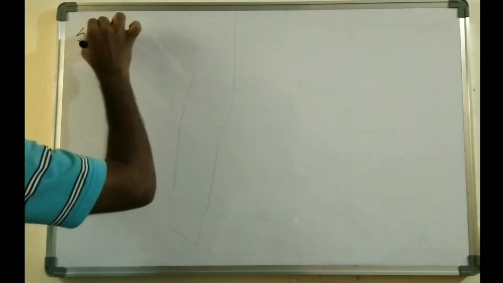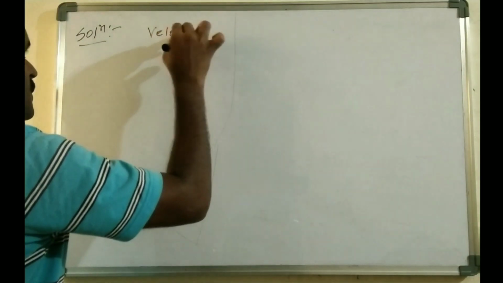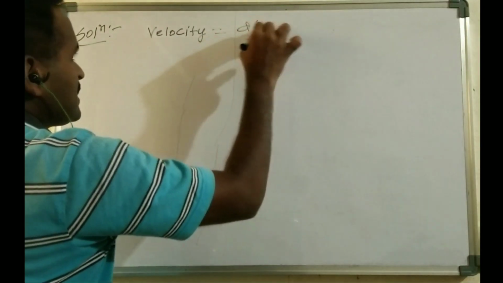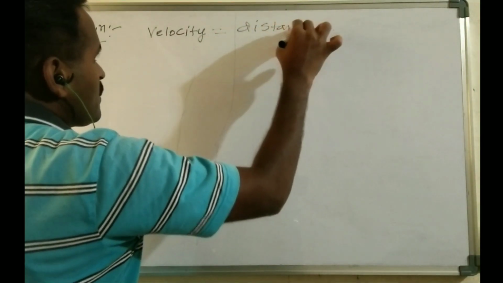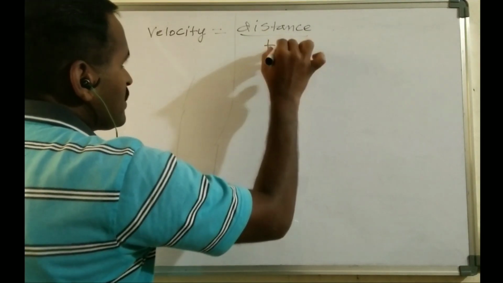This is the general, simple relation: distance by time.